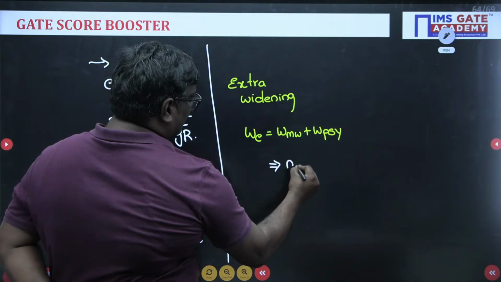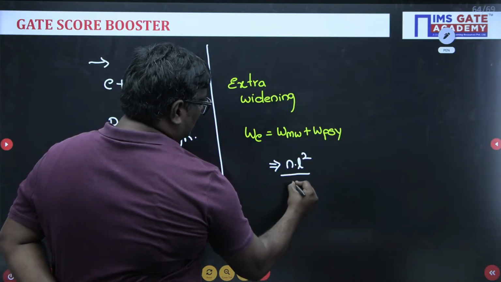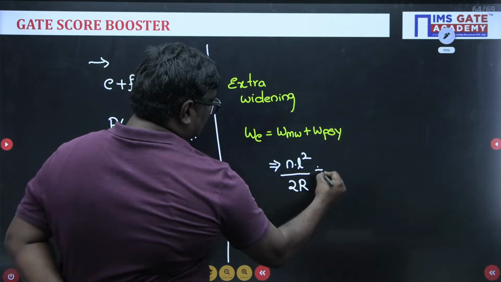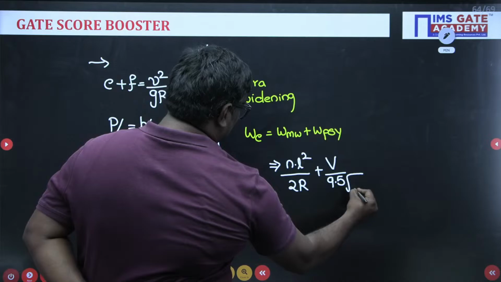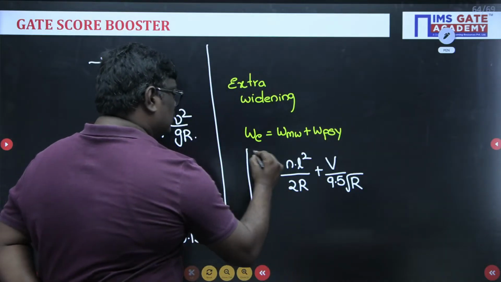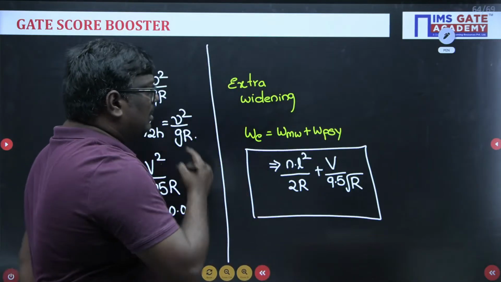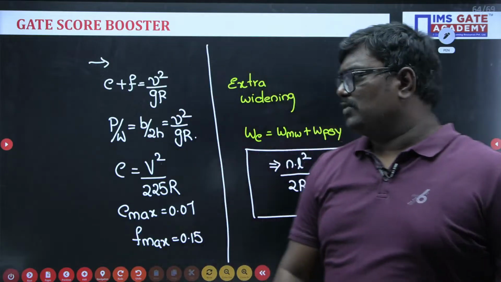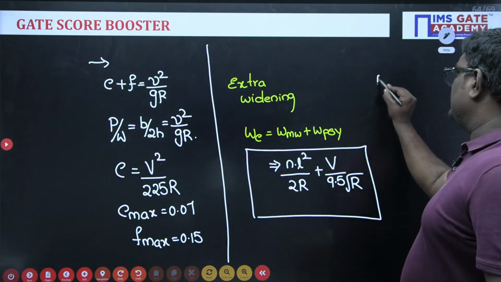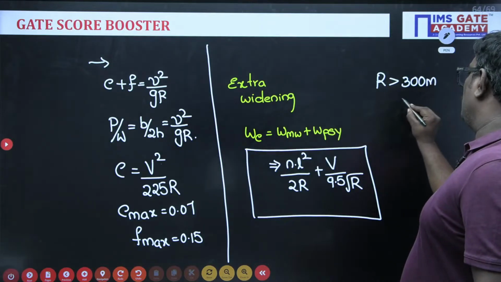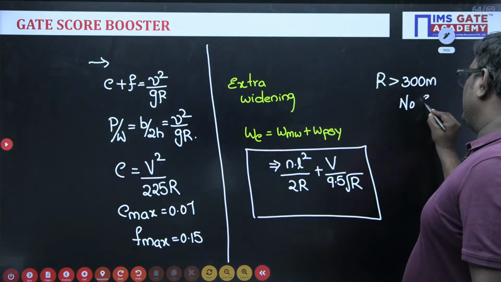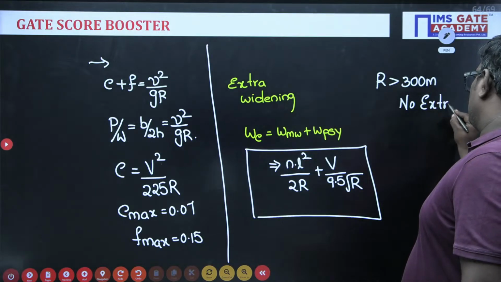NL square by 2R plus V by 9.5 root R. So this is the formula for extra widening. Agree students? See, when the radius is more than 300 meter, no extra widening is required. Okay.